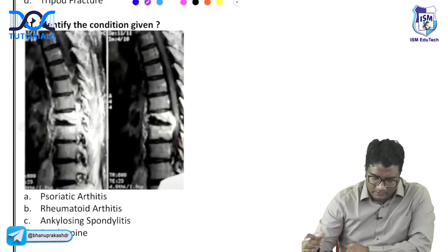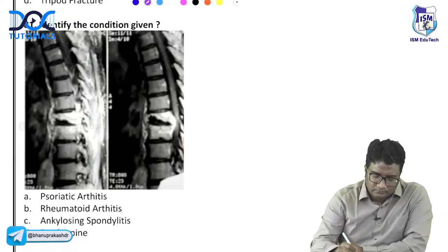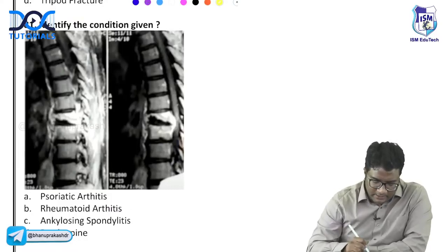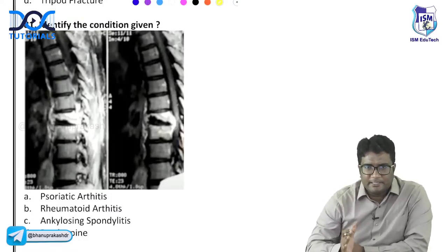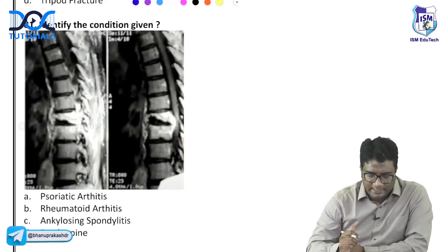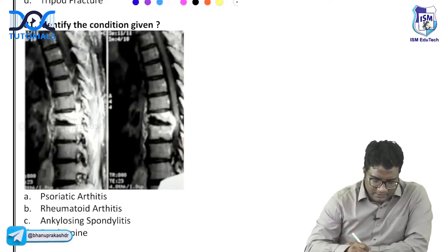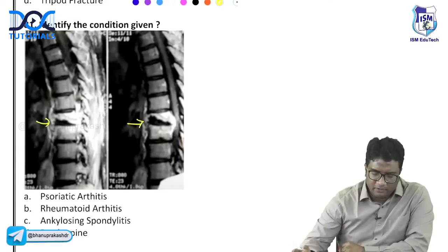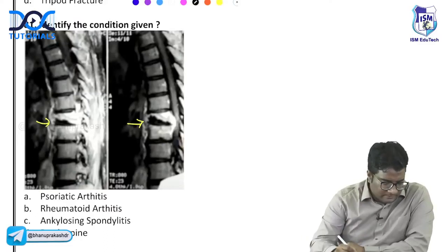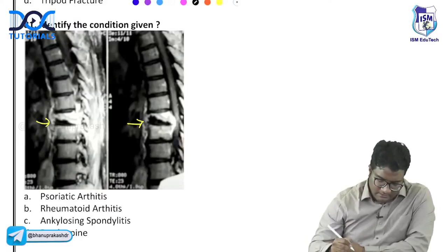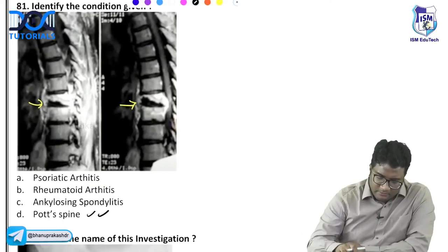Okay, 81. Try to answer 81. This is a patient with backache and paraspinal tenderness. Deep tendon reflexes are exaggerated. What is the likely diagnosis? So imagine you are seeing this lesion here involving the vertebral body and the disc. This is what spine? Tuberculosis of spine.